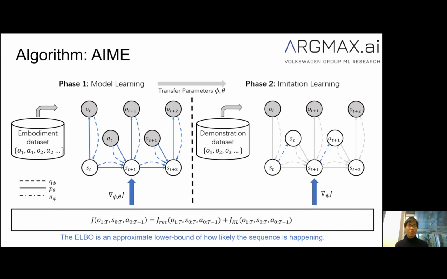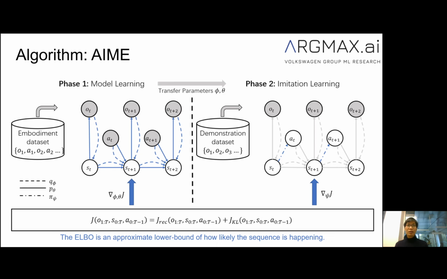To answer this question, we propose a simple yet efficient algorithm, AIME, to replicate the imitation process. AIME contains two separate phases. In the first phase, the agent is given an embodiment dataset where both the observations and actions are available. In this phase, the agent learns a variational world model by maximizing the ELBO of the observation sequence. The ELBO is an approximate lower bound of how likely the sequence is to happen.